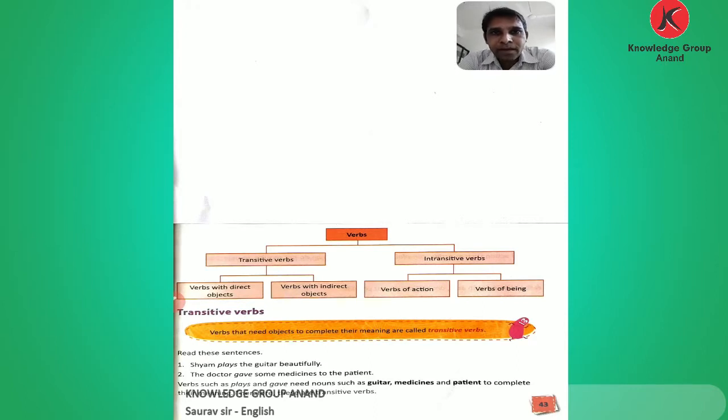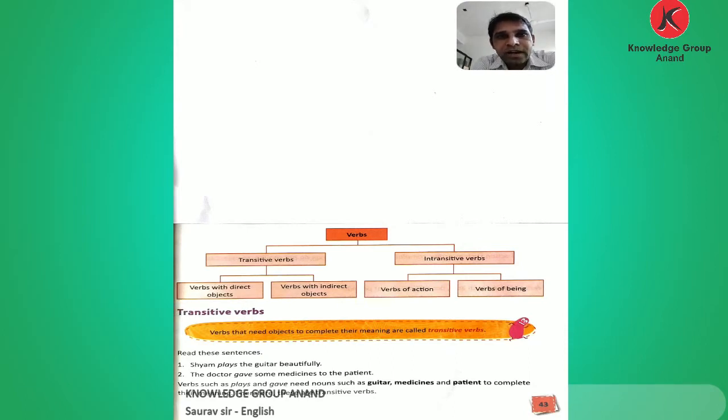So today I am going to start a chapter from Standard 7 English Medium. Which chapter? Chapter number 5. The chapter name is Verbs. Yesterday I told you about verbs, and today I am going to discuss the types of verbs.